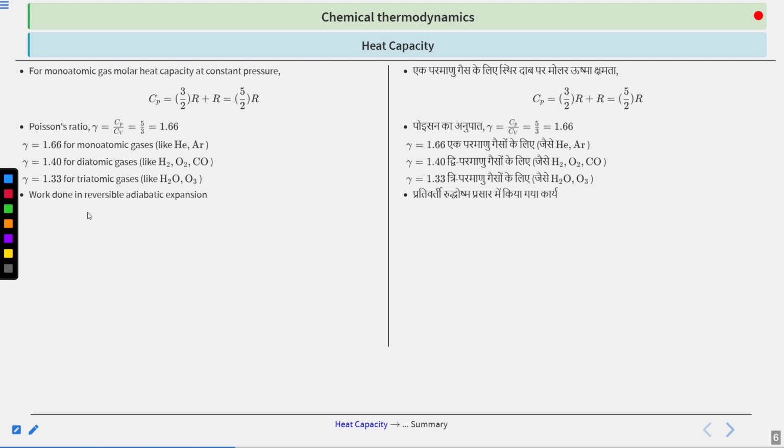Now moving on to work done in reversible adiabatic expansion. So we have now defined this gamma. There is a reason behind it, because the formula for your work done is sometimes dependent upon this thing.